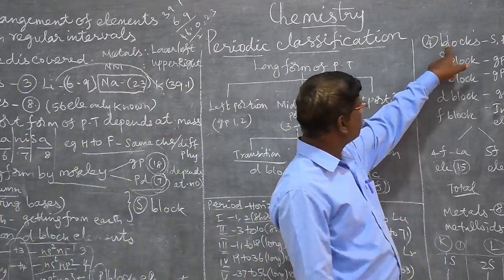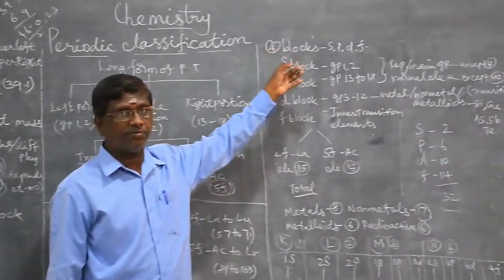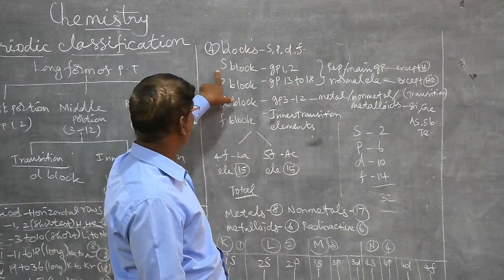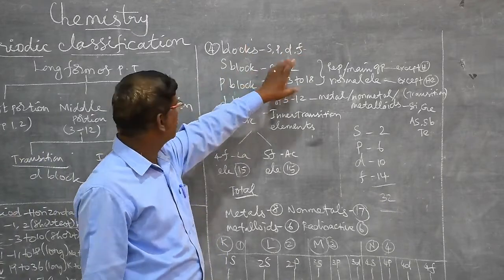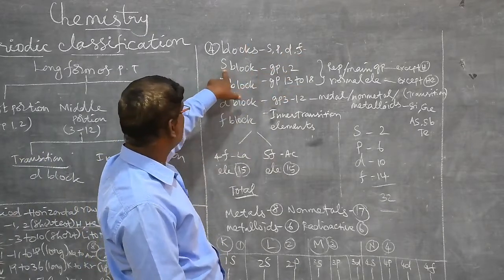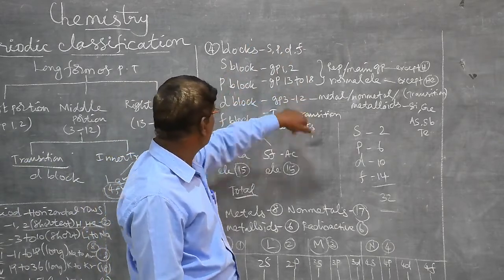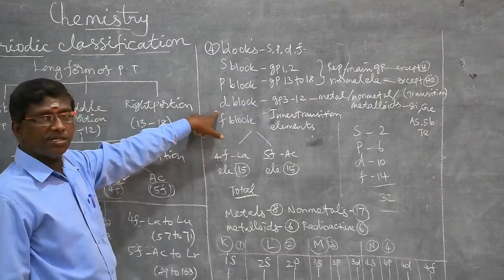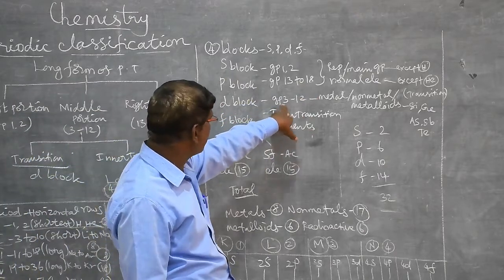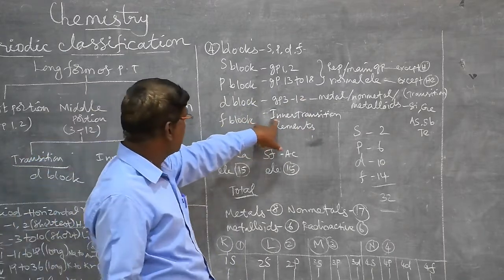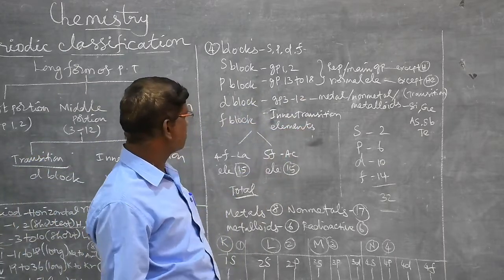How many blocks are in the modern periodic table? 4 blocks: S, P, D and F. The S block has group 1 and 2. The first group and second group are in the S block. The P block has groups 13 to 18. D block elements are groups 3 to 12. Finally, the F block elements are inner transition elements.